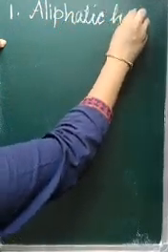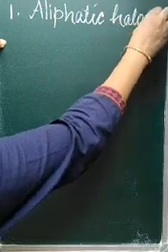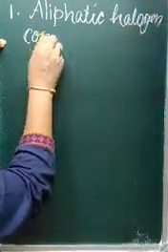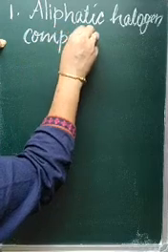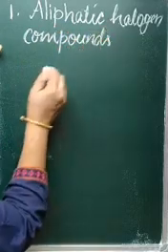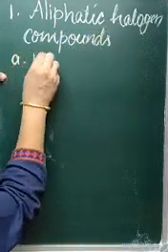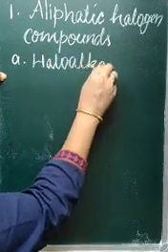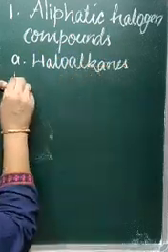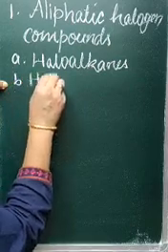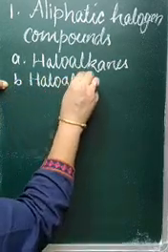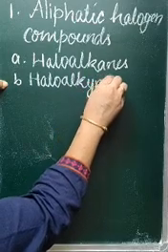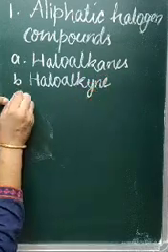These aliphatic halogen containing compounds can be categorized into 3: haloalkanes, haloalkynes and haloalkenes.